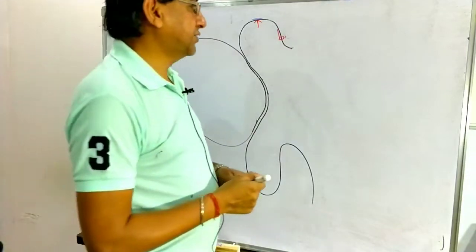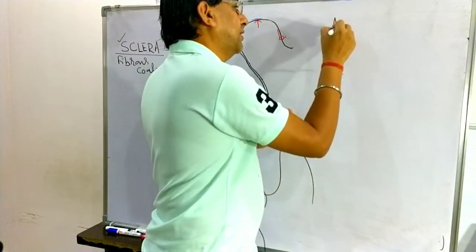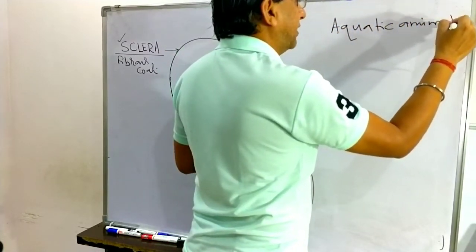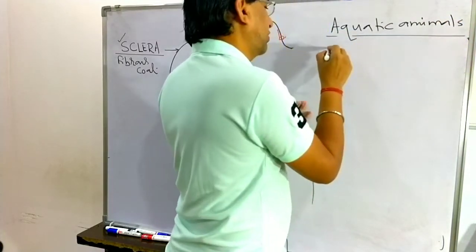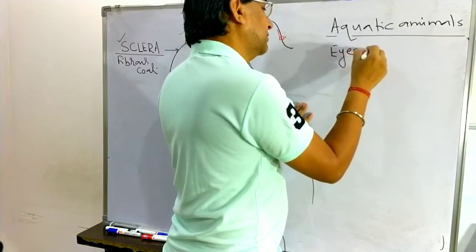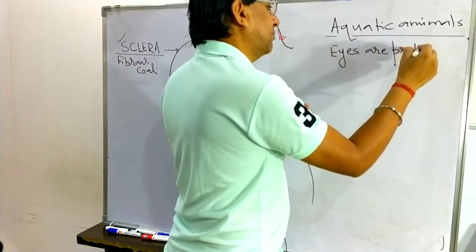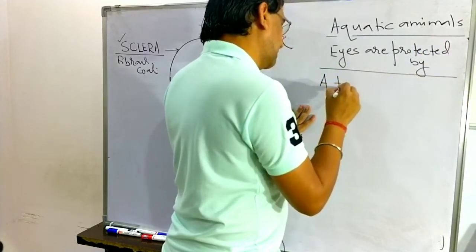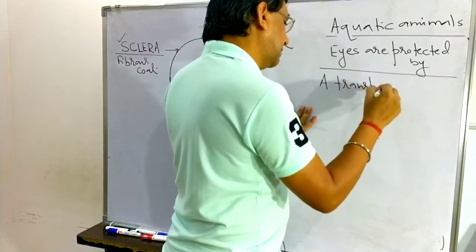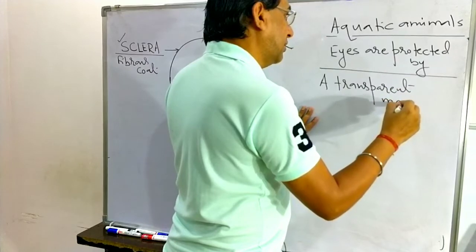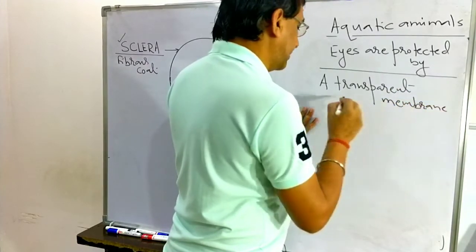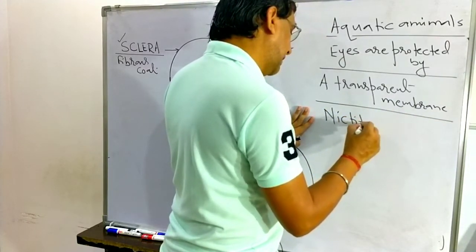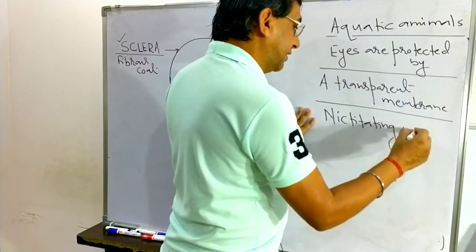Now just see here, in aquatic animals, the eyeball is protected by a transparent membrane that is known as the nictitating membrane here.